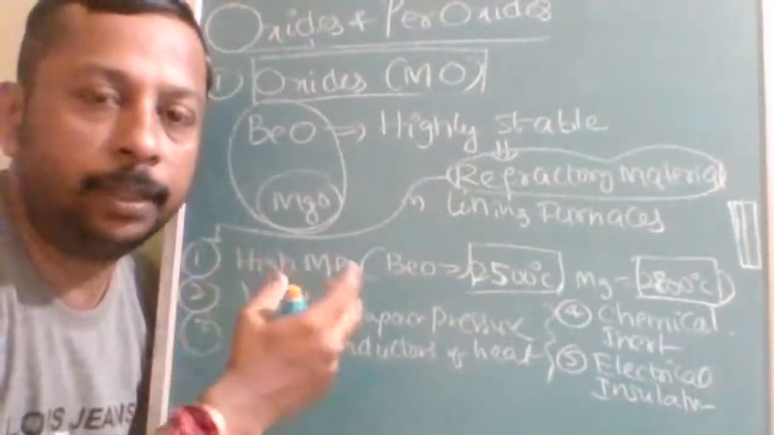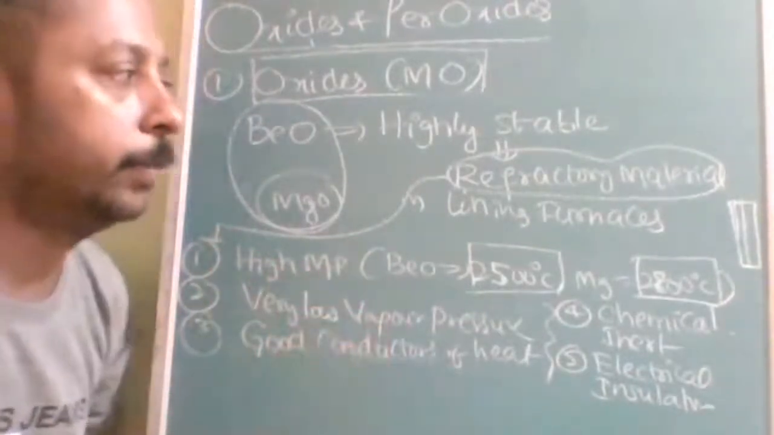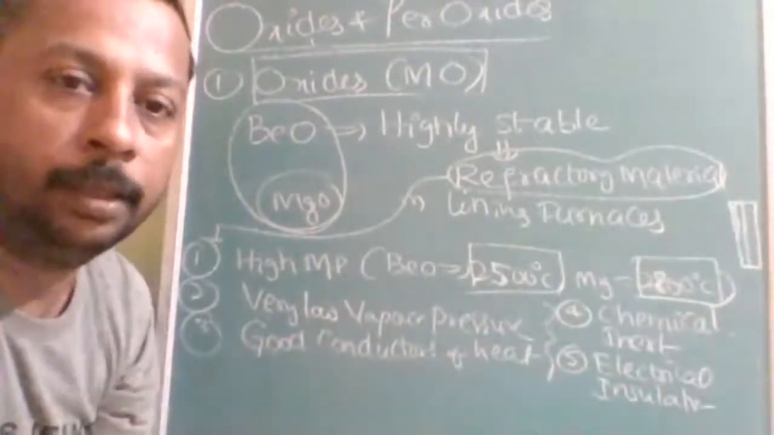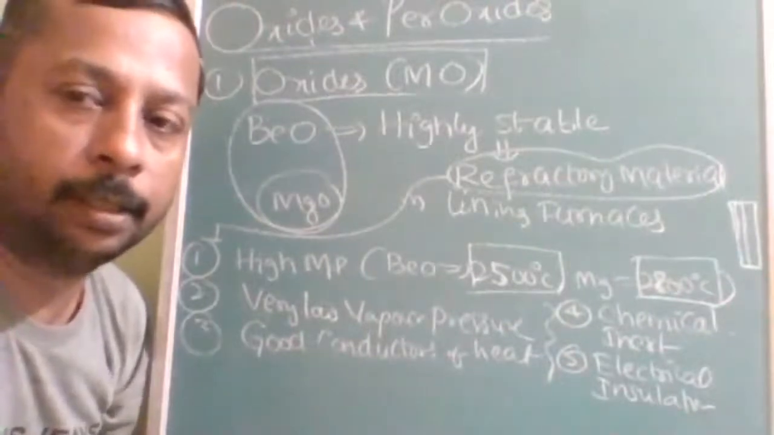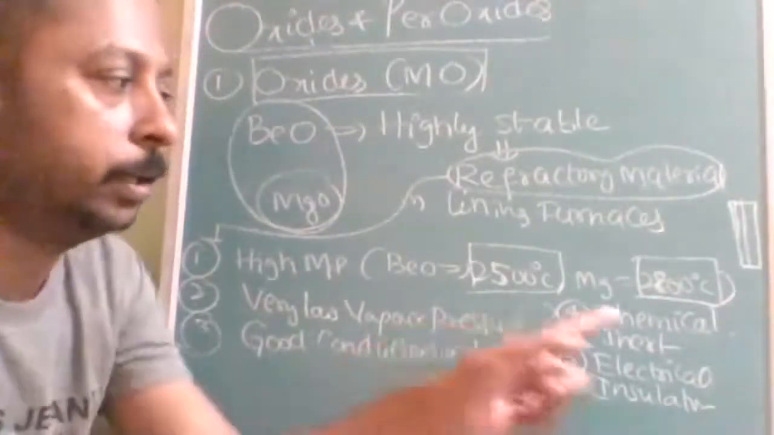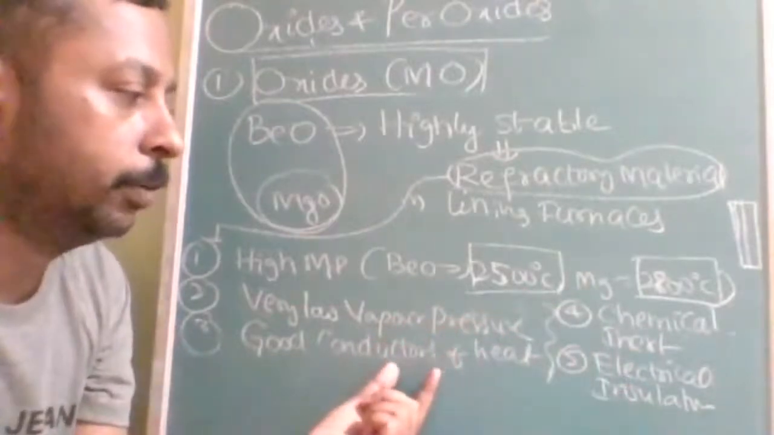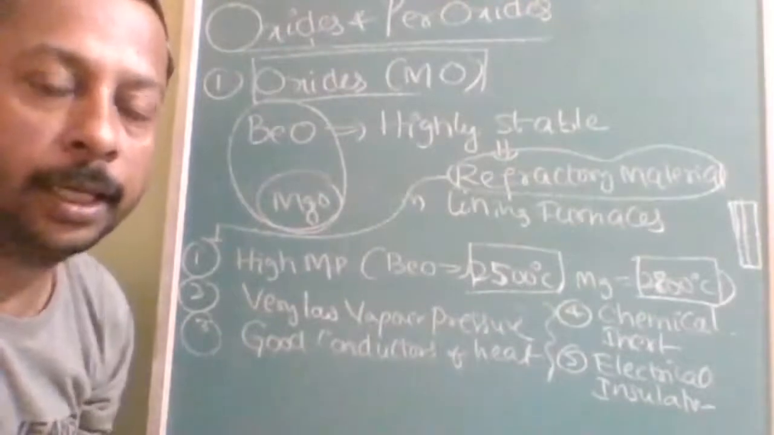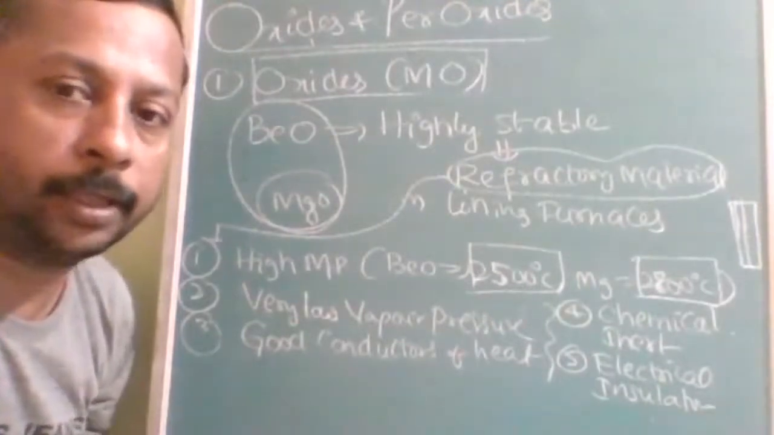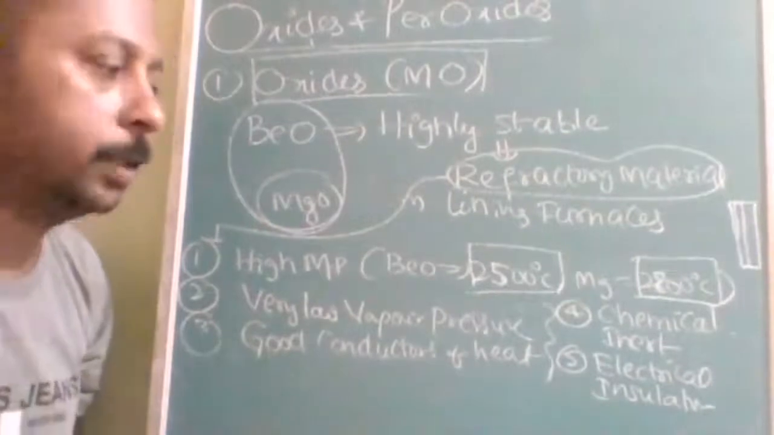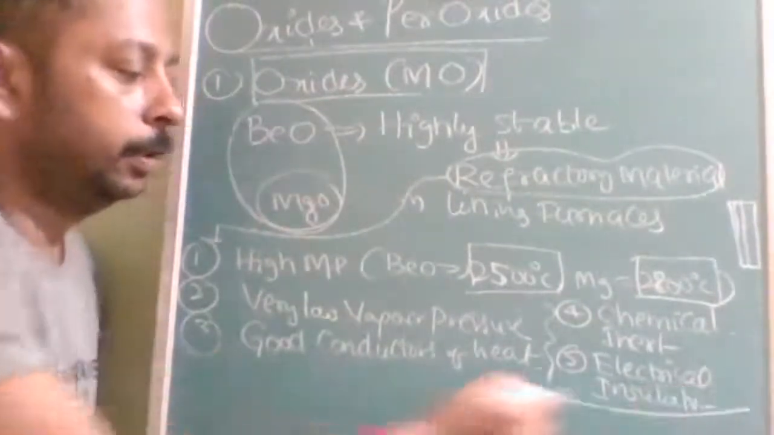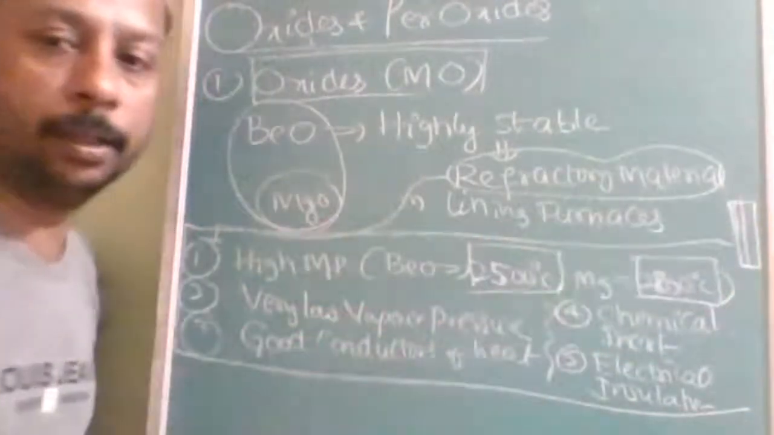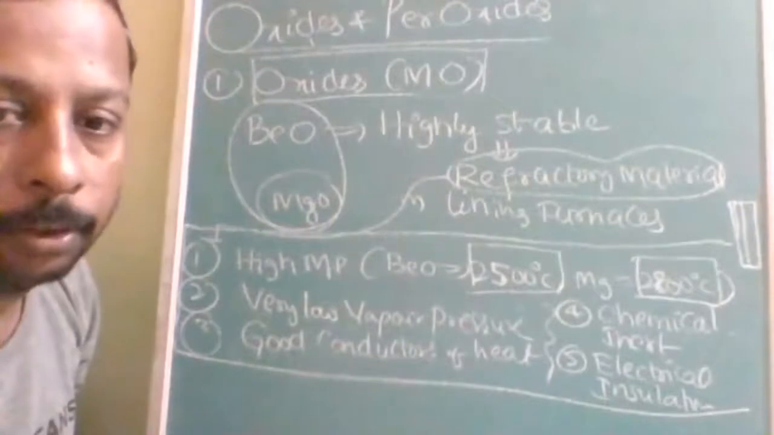So that's why they should be good conductors of heat, but chemically inert. At high temperature, these layers, this lining, should not react with the chemicals kept inside the furnace. Chemically they should be inert, thermally good conductor, but electrically it should be an insulator, so that electricity should not be brought into the furnace. These are the properties favorable for a substance to be a refractory material. Is this understood? Note down.